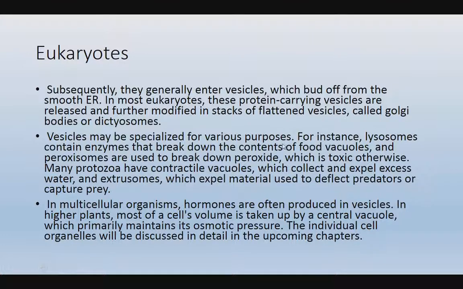For instance, lysosomes contain enzymes that break down the contents of food vacuoles, and peroxisomes are used to break down peroxide, which is toxic. Otherwise, many protozoa have contractile vacuoles which collect and expel excess water, and extrusomes which expel material used to deflect predators or capture prey.